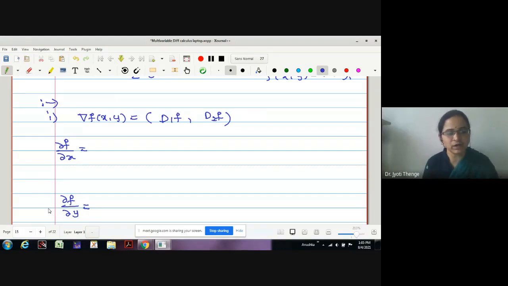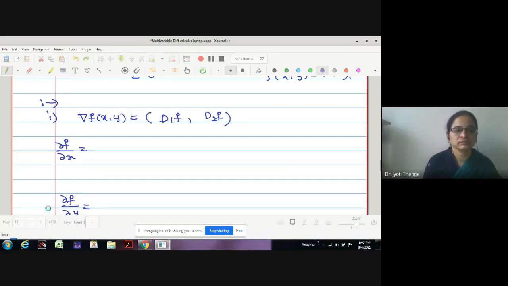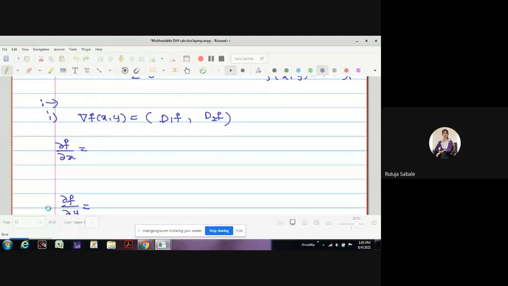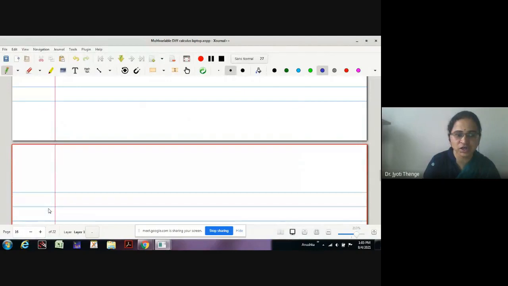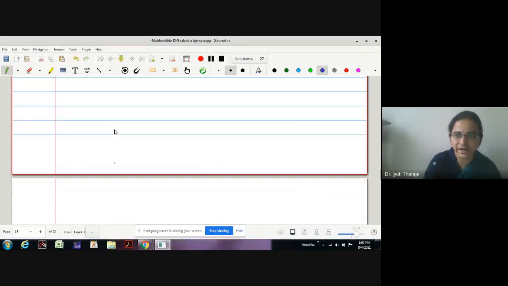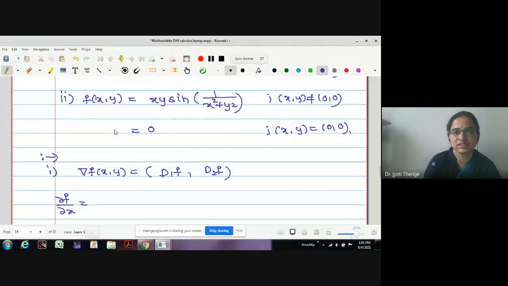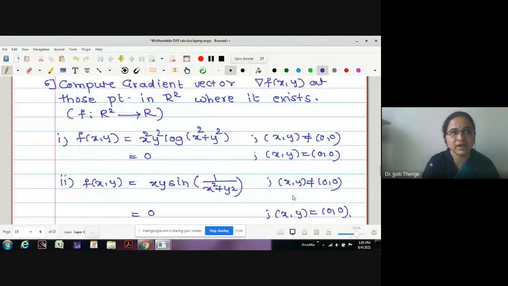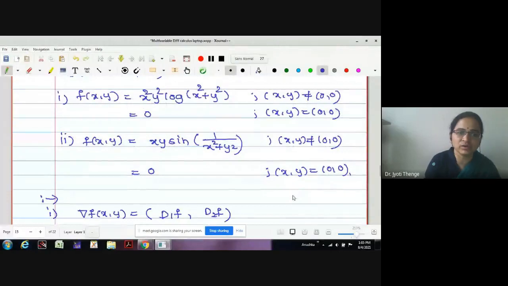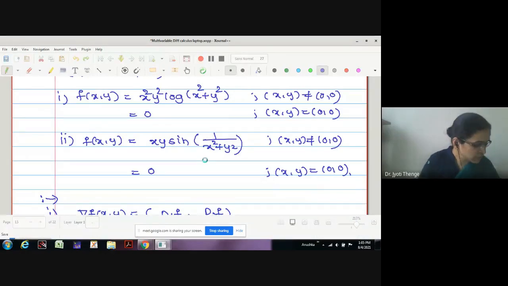Any difficulty in today's lecture? No, ma'am. Because the derivative nature is different, looking at the function's nature, you have to decide what kind of derivative is written. Don't worry about this example, though it looks difficult, it is not difficult. Only you have to find out the partial derivatives of the function with respect to x and y. And we are expert in finding the partial derivative. Just find the partial derivative and find the values of the gradient vector.